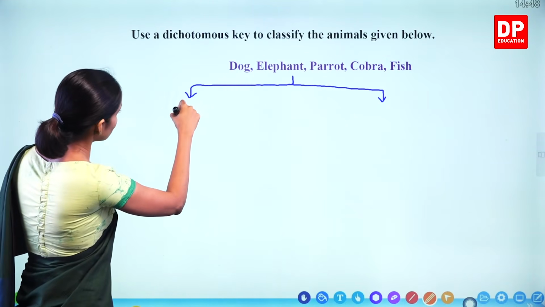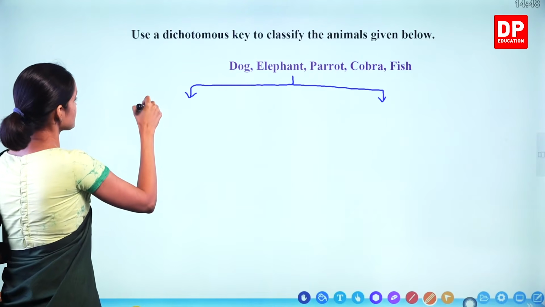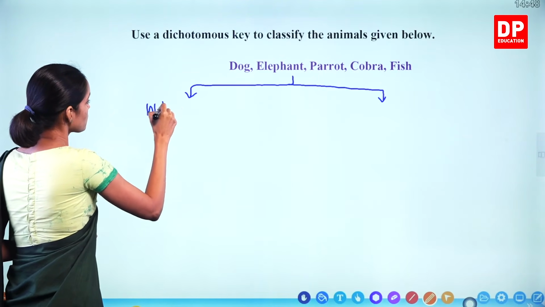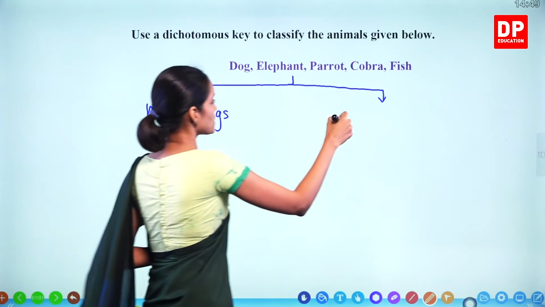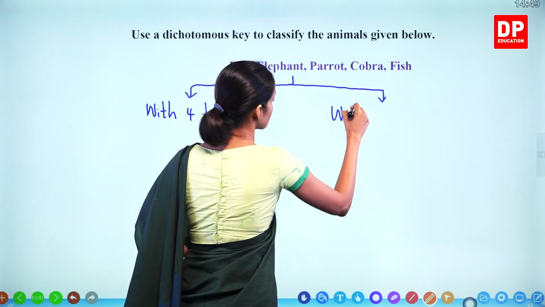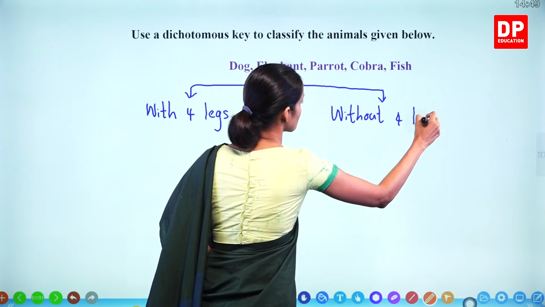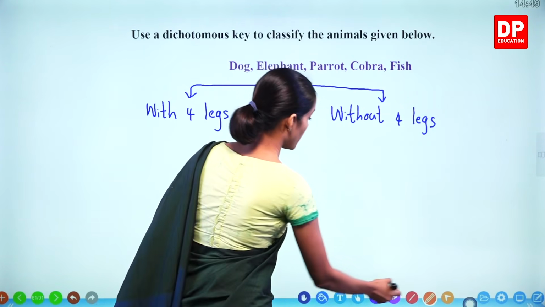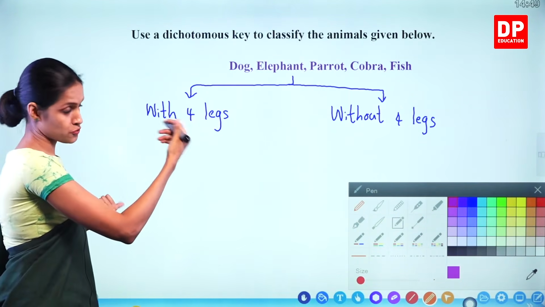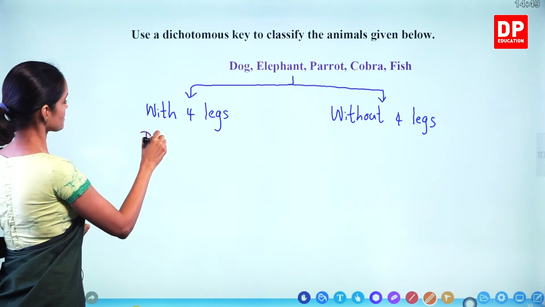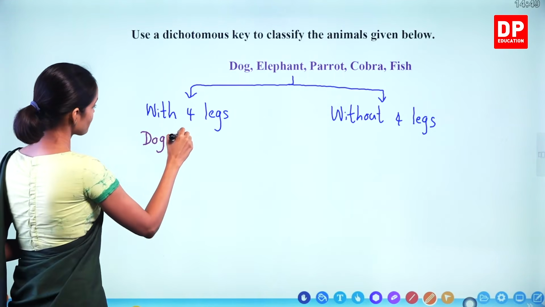Dog, elephant, parrot, cobra, fish. So, we will see. I'm going to take with 4 legs and without 4 legs. Who has 4 legs, children? Now dog, 4 legs. Elephant, 4 legs.